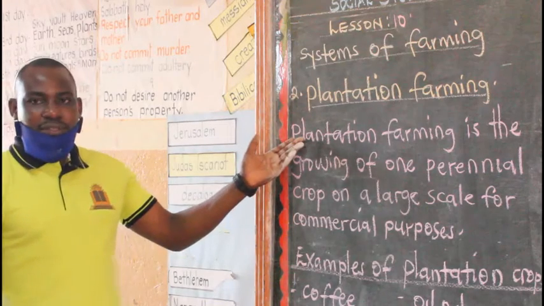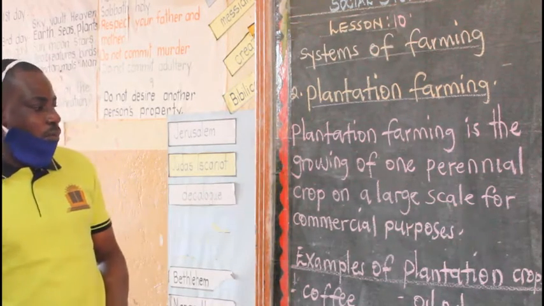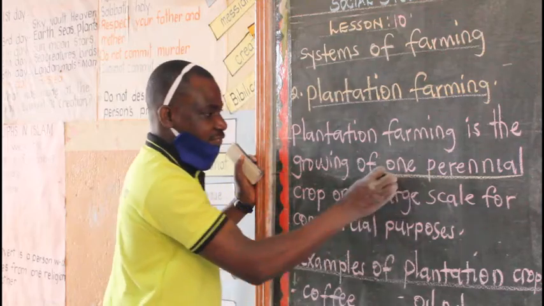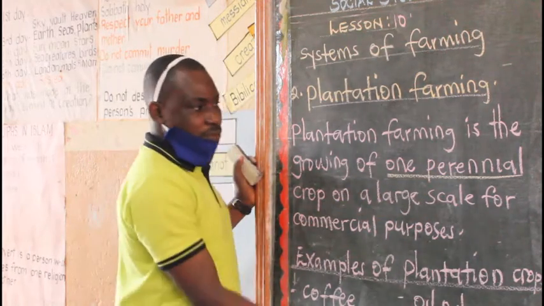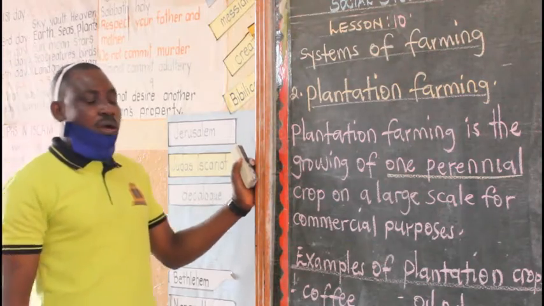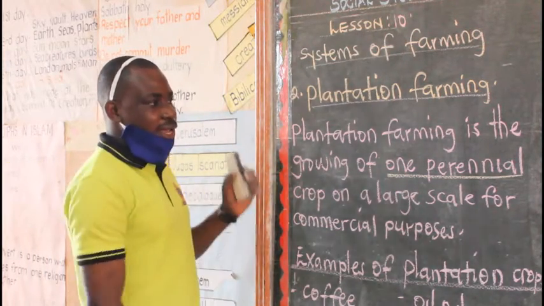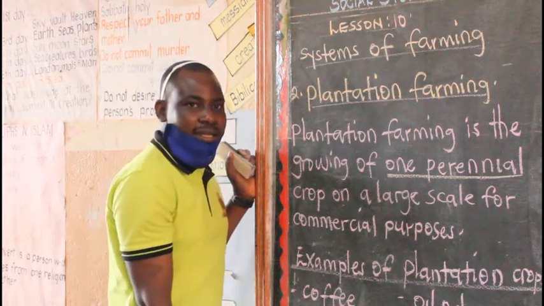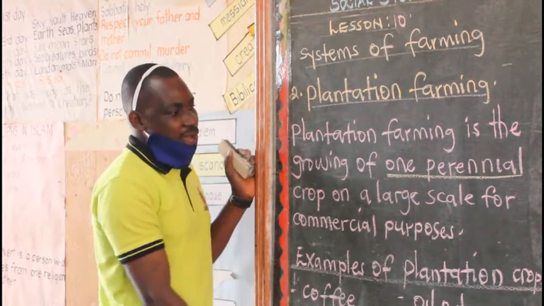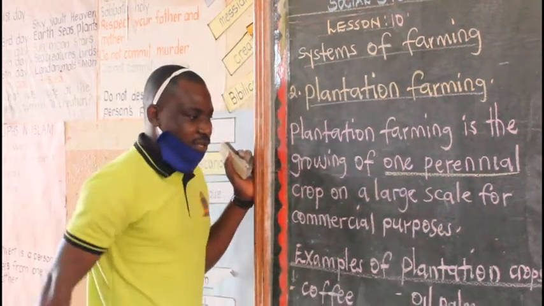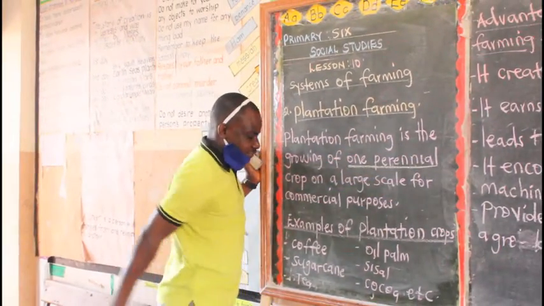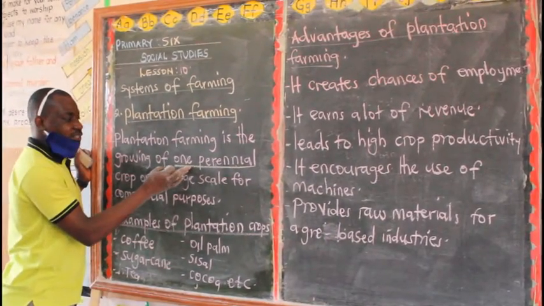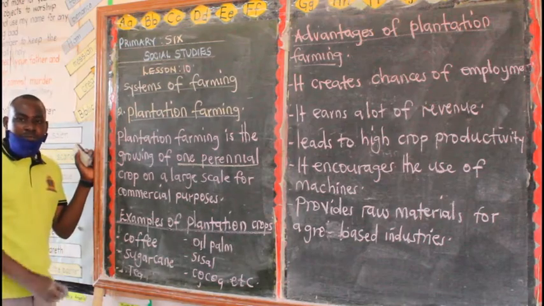Now then, we are going to discuss more about plantation farming. What is plantation farming? Plantation farming is the growing of one perennial crop on a large scale for commercial purposes. Now, when we talk of perennial crops, what do we mean? Perennial crops are crops that take more than 1 year to mature. So we have very many examples of perennial crops in Uganda. The examples of perennial crops are the same as the examples of plantation crops.